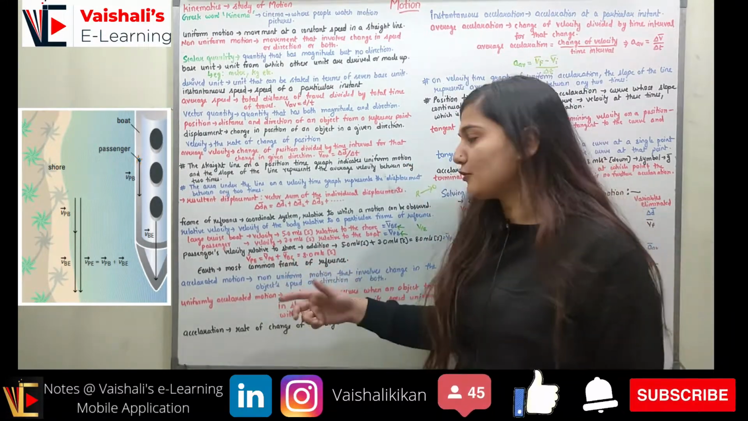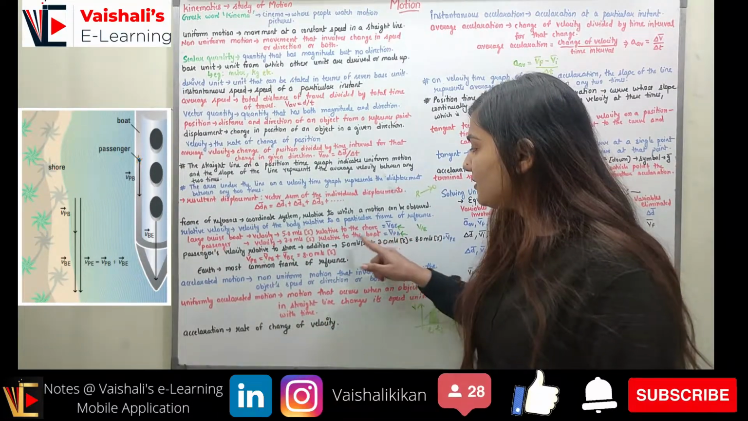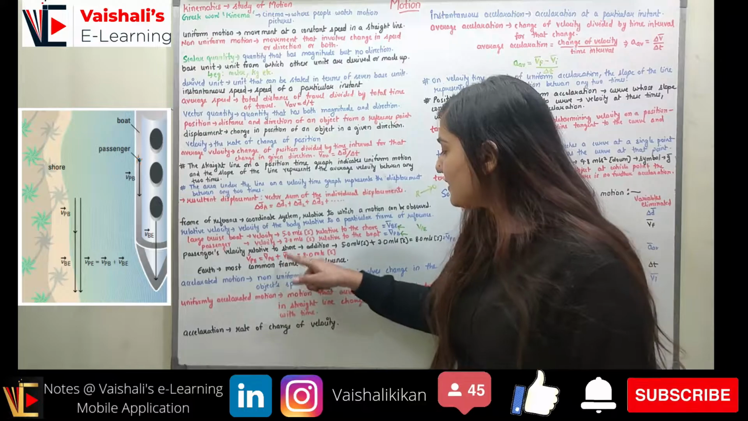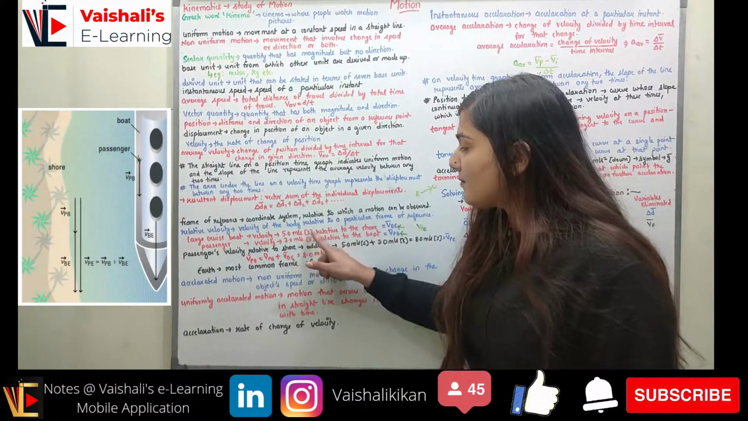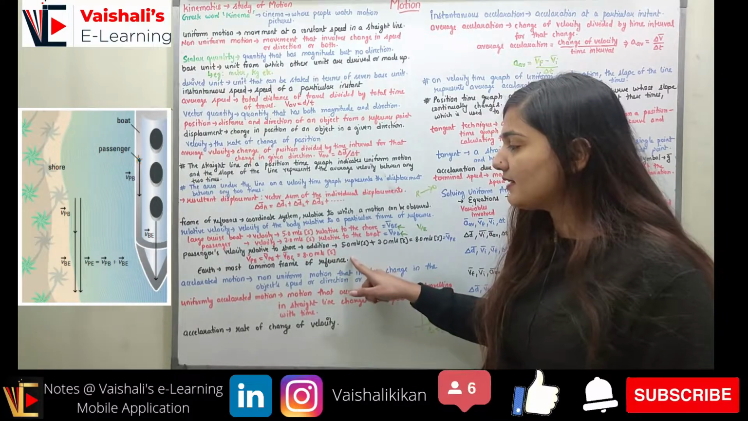This is a trick that you can use. So V_PB is given. It is 3 meter per second in south. V_BE is also given. It is 5 meter per second in south. So 3 plus 5 gives me 8 meter per second in south.